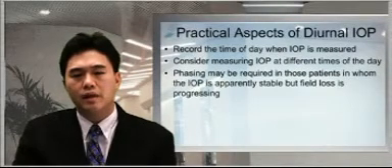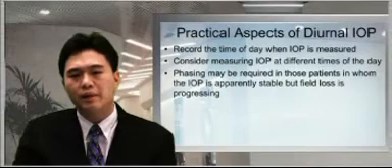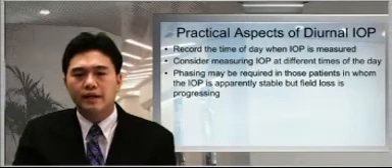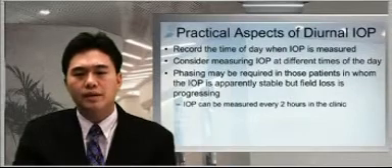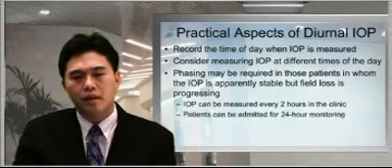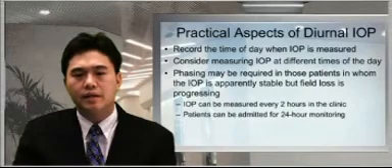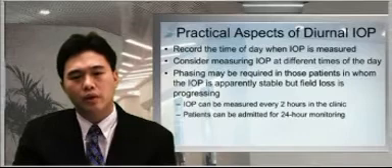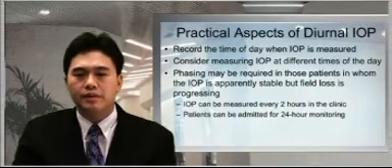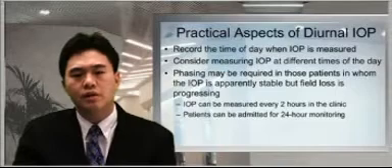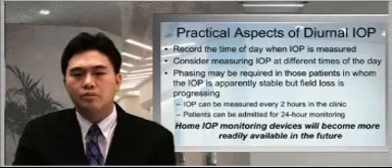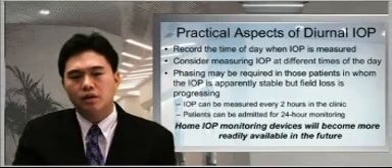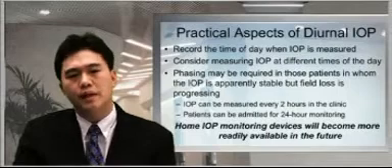Occasionally phasing may be required in those patients in whom the intraocular pressure is apparently stable but the field loss is progressing. This can be done within office hours by asking the patient to come at the opening of the clinic and measuring the intraocular pressure every 2 hours until the end of the clinic day. If a more formal measurement is indicated, then the patient can be admitted to a hospital for 24-hour monitoring. These measurements can be performed by trained clinical nurses via Goldmann applanation tonometry or Tono-Pen. In the future, home monitoring devices, contact and even intraocular devices for measuring intraocular pressure will become more readily available.